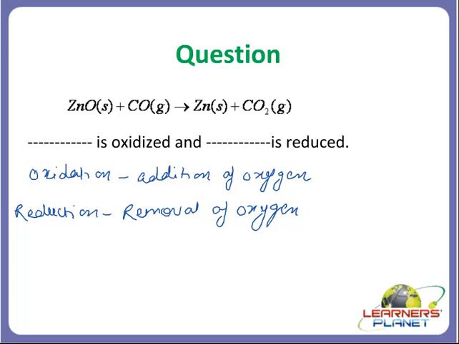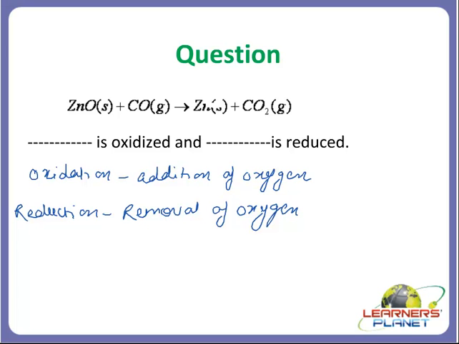So what is happening here, students? In this case, from where has the oxygen been removed? From this zinc oxide, oxygen has been removed and it is forming what? Zinc solid. To which molecule is oxygen added? Carbon monoxide, and it is forming what? Carbon dioxide. So what is oxidized here, students? The carbon monoxide is oxidized.